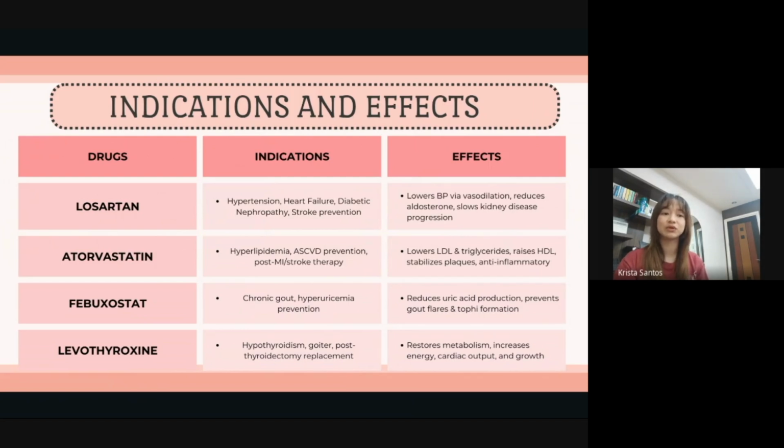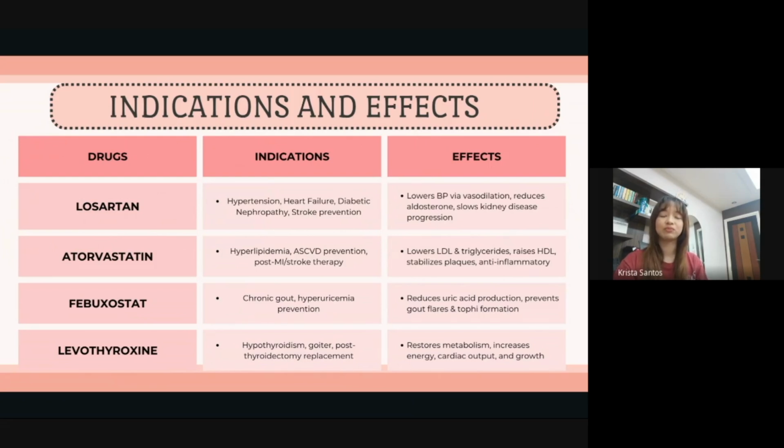It also helps slow the progression of kidney disease in diabetic patients. Next, atorvastatin. As a statin, it is prescribed for hyperlipidemia and cardiovascular disease prevention. It works by inhibiting HMG-CoA reductase, reducing cholesterol synthesis, and increasing LDL clearance, ultimately lowering the LDL, total cholesterol, and the triglycerides, while raising the HDL levels. Additionally, it has anti-inflammatory and plaque-stabilizing effects, making it crucial in cardiovascular risk reduction.